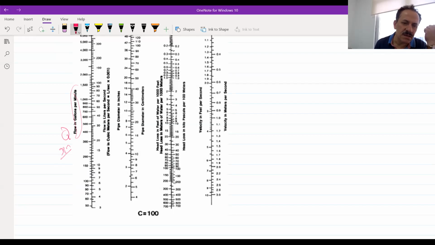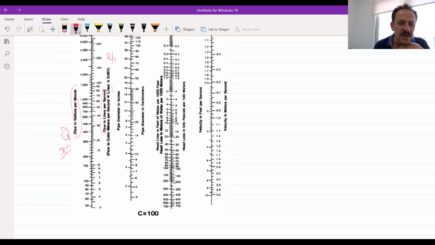On your right hand, there is also Q, but in terms of liters per second. To get cubic meters per second, you just multiply liters per second by 0.001.